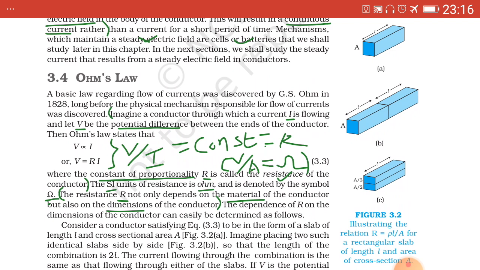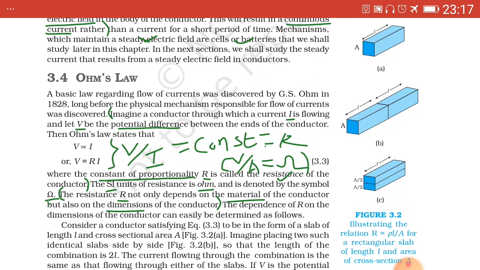Consider a conductor in the form of a slab of length L and cross sectional area capital A as shown in figure A given besides, which I have already described earlier. Imagine placing two such identical slabs side by side as shown in figure B, so that the length of the combination is 2L, that is total length.